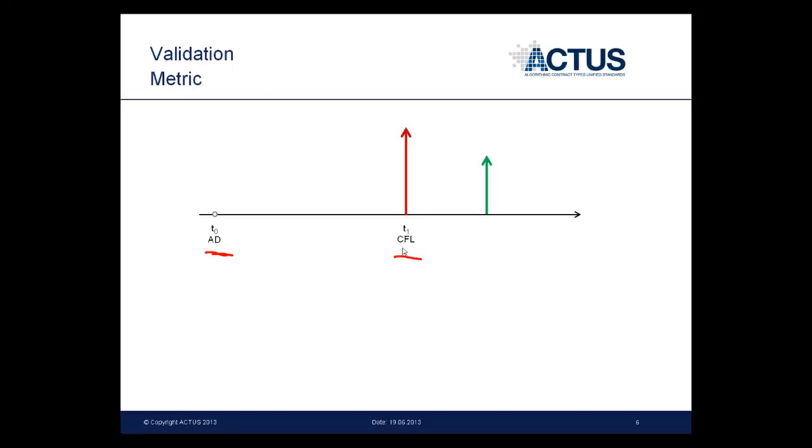A simple quality measure is indicated by this square. A real contract, of course, has more than one cash flow, whereas this measure could be formed via a sum. There are different possibilities to solve the problem. However, the direction should be clear. This is a precision measure. Might not be the final one, but it goes in this direction. If we get a result of 1, then we know the model is precise. The further away we are from 1, it becomes less and less precise.